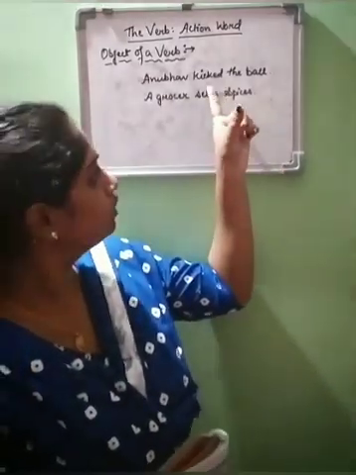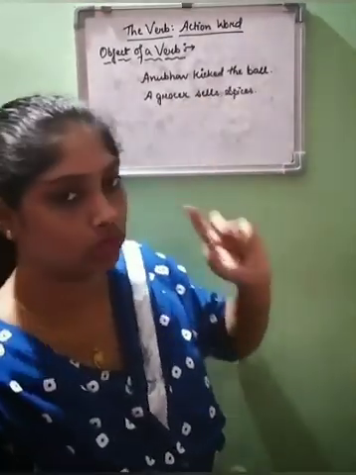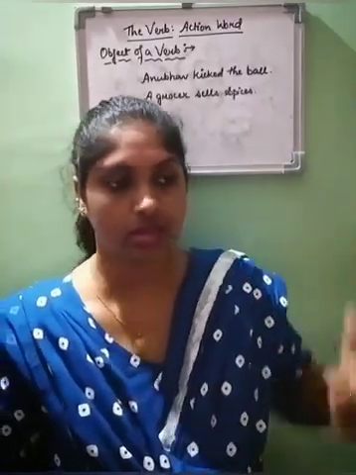Now, if you have to know what an object of a verb is, you just have to understand it this way. Take for example a sentence: Anubhav kicked the ball. To make a sentence you need a complete meaning, right? Without making complete sense, you cannot call a group of words a sentence. A sentence needs a group of words, and it also needs a complete meaning to make sense, right?